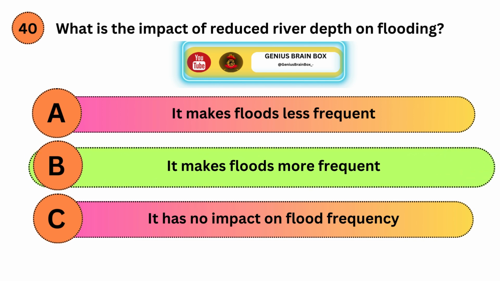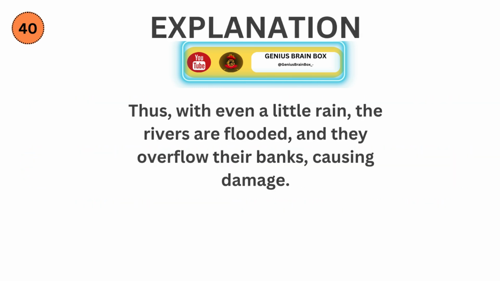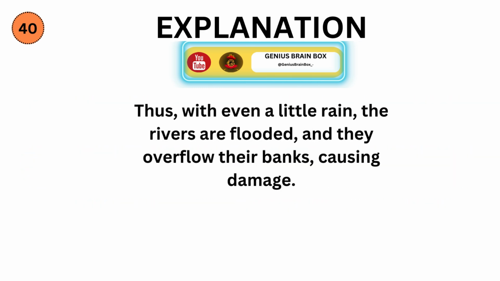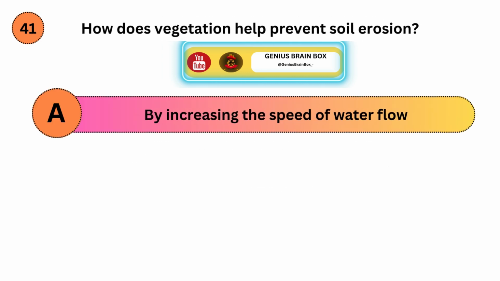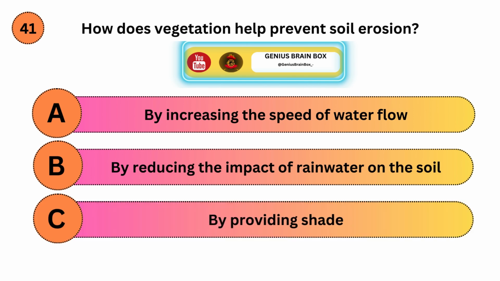Correct answer is B. Explanation. Thus, with even a little rain, the rivers are flooded, and they overflow their banks, causing damage. How does vegetation help prevent soil erosion? Option A, by increasing the speed of water flow. Option B, by reducing the impact of rainwater on the soil. Option C, by providing shade.